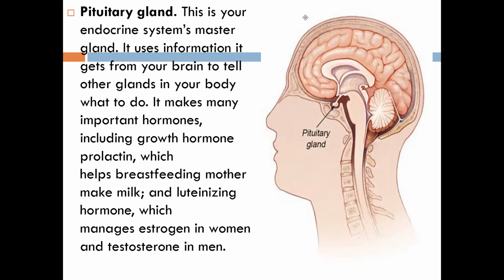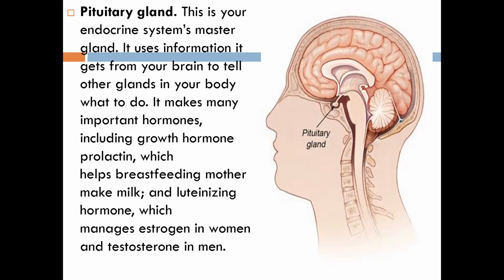So let us revise one more time. The pituitary gland, we find in our brain, that is the first point, and it gives information to all the glands present in our body. That is why we call it the master gland. Whatever information it gets from the brain, it tells the other glands in our body what to do.